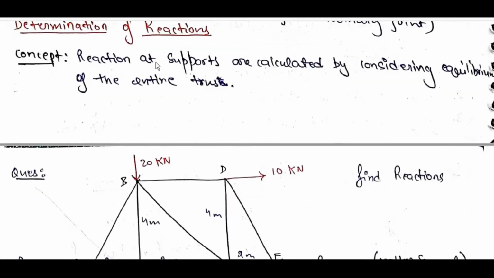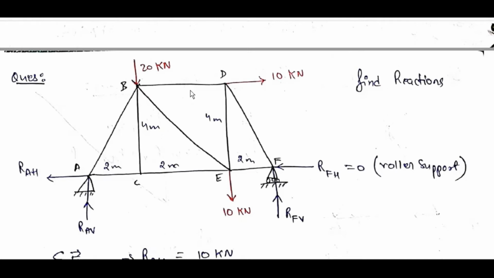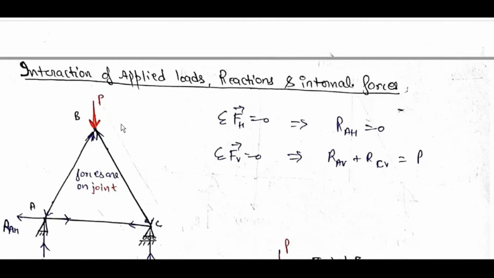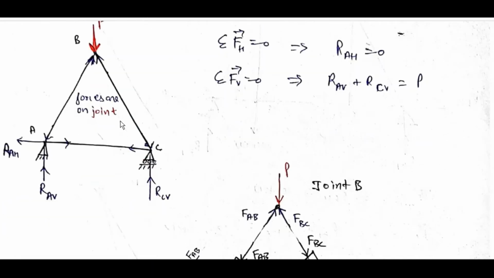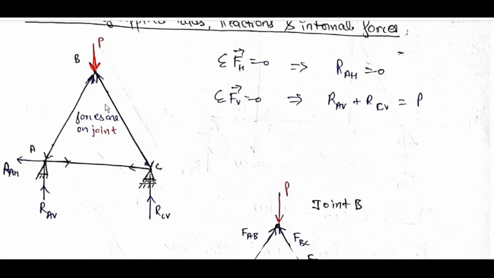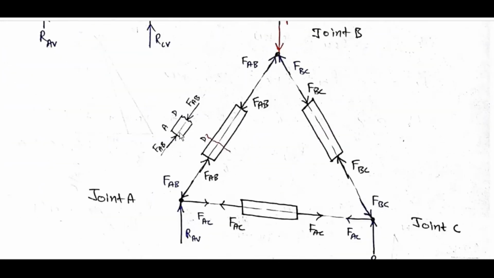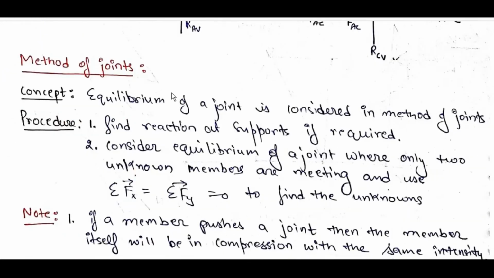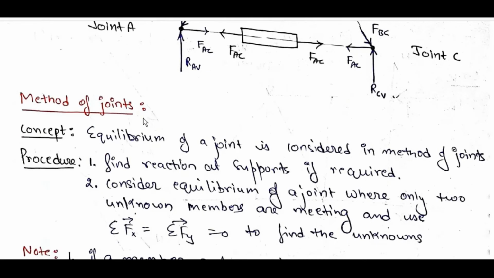Determination of reactions. Reactions at supports are calculated by considering equilibrium of the entire truss. First, if we cut at a joint and consider it, then we take the method of joints. Equilibrium of a joint is considered in the method of joints concept.